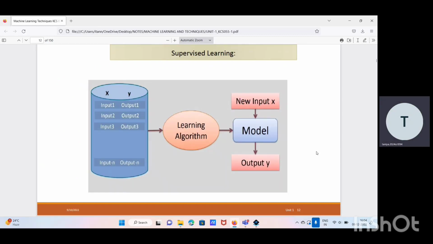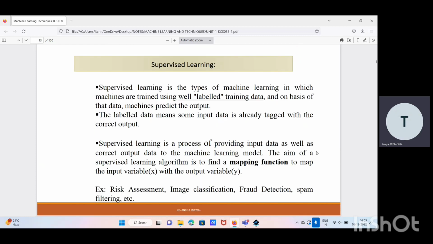If we move towards supervised learning, in supervised learning we provide labeled data to our system, and based upon that labeled data our model is created, which will further describe or predict the output of a new input. Basically, supervised learning is a type of machine learning in which machines are trained using labeled data, and on the basis of that data the machine predicts the output. Labeled data means some input data is already tagged with the correct output.